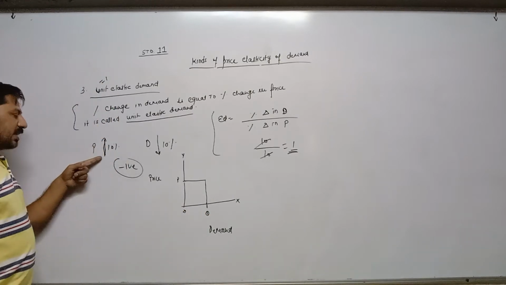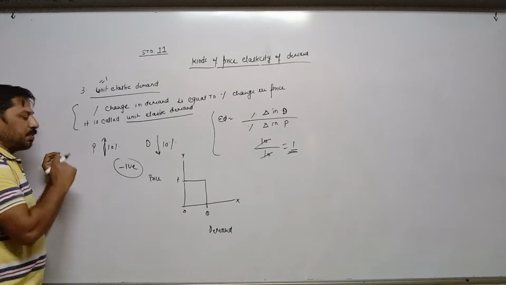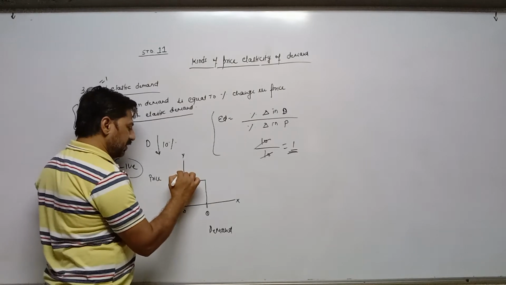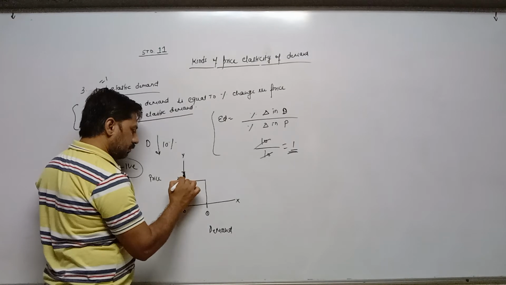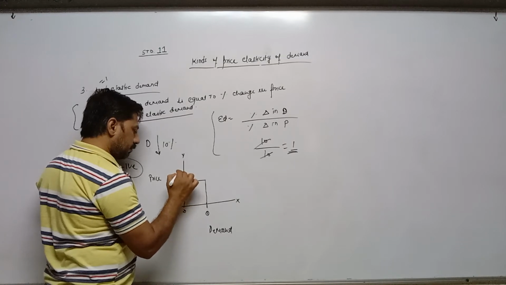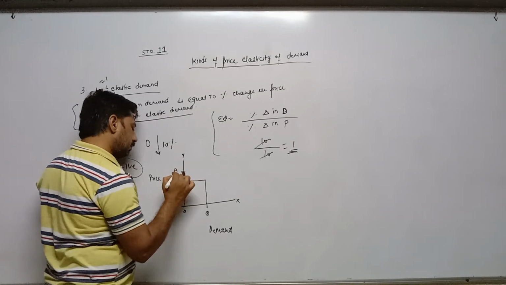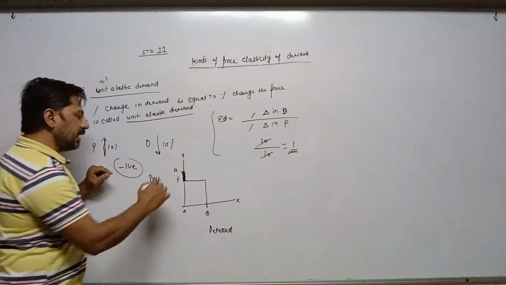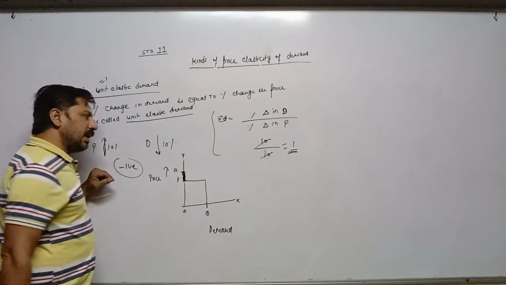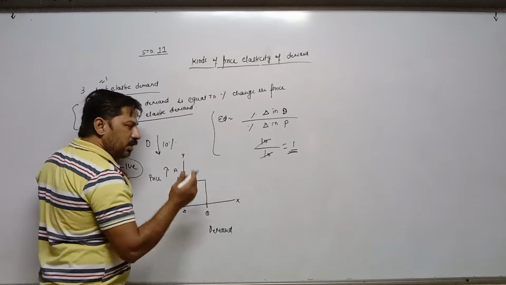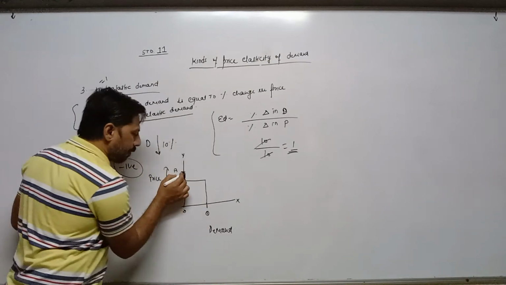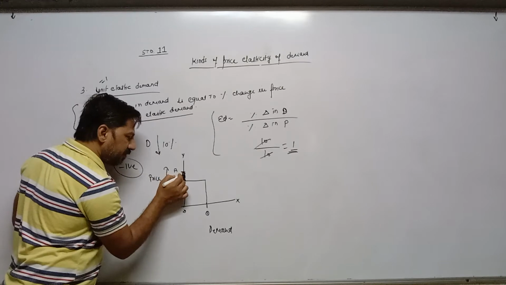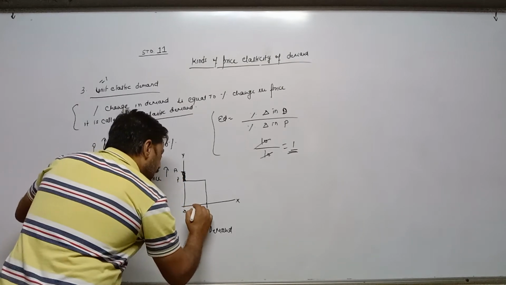Now according to our example, price increases by 10%. Suppose this is 10%. When price increases by 10%, as a result, demand contracts. According to our example, same by 10%, so same gap. Whatever gap we have taken here, same gap we have taken here also.